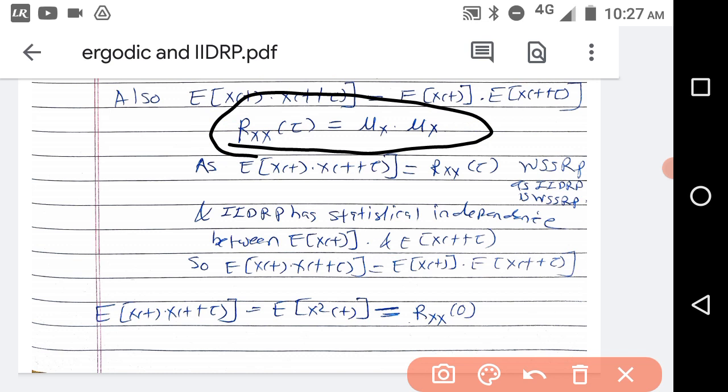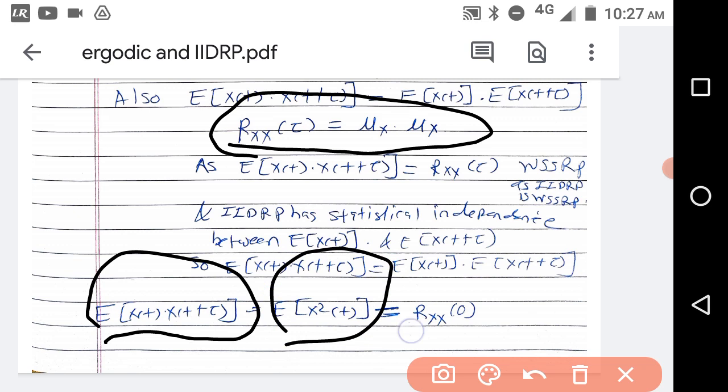Now if you put tau equal to 0, again you will get E of x square t, and that is equal to Rxx of 0. This is called total power.